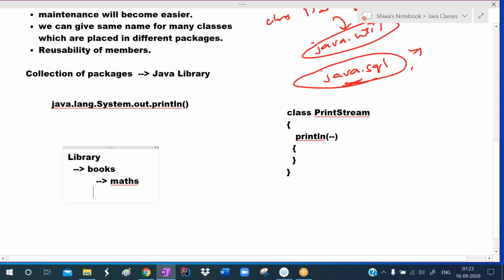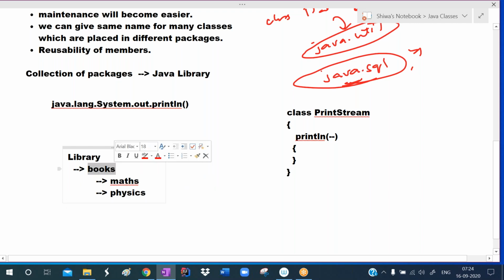All the physics related books are placed in the physics rack. So why are they maintaining it like this? Searching will become easier. If I want to pick a math book, I directly go to the math rack and pick the book. If I want to pick a physics book, I go to the physics rack and pick the physics book. So searching and maintenance will become easier here.